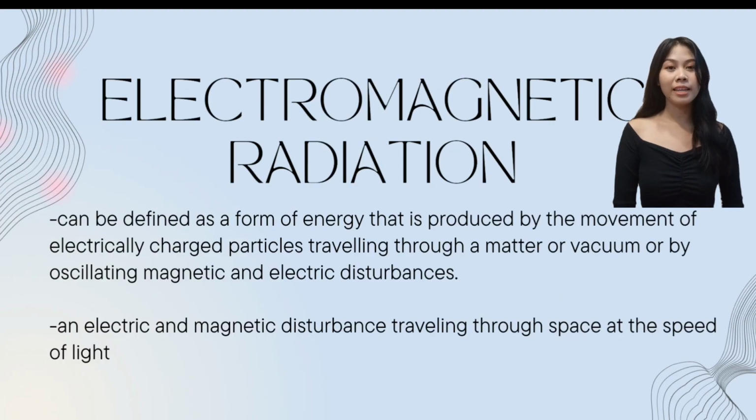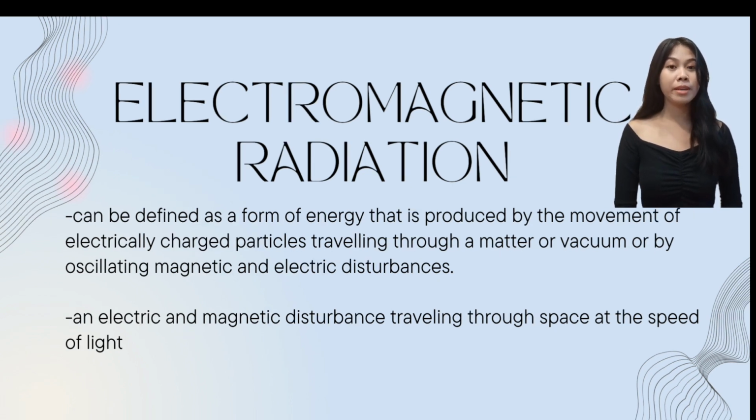First, let us define electromagnetic radiation. It can be defined as a form of energy that is produced by the movement of electrically charged particles through a vacuum or a matter or by oscillating magnetic and electric disturbances. It is also an electric and magnetic disturbance traveling through space at the speed of light.